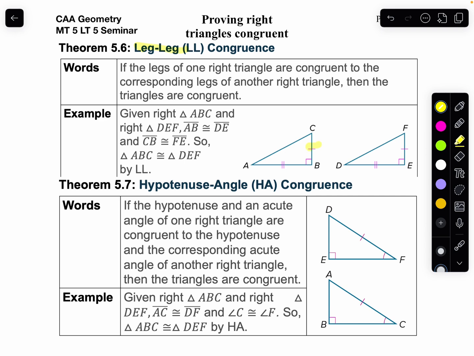So if the two legs of your right triangle are congruent, automatically it's congruent. Notice we don't use this very often because if you don't notice it's a right triangle, you would just say side angle side and you'd be done. Yeah, that works out fine.